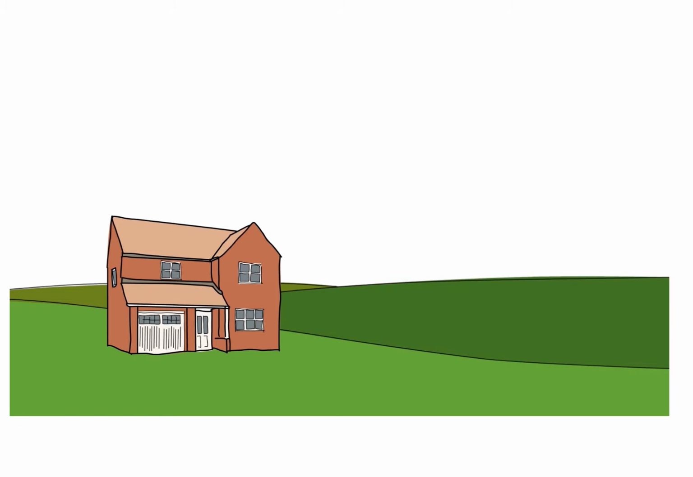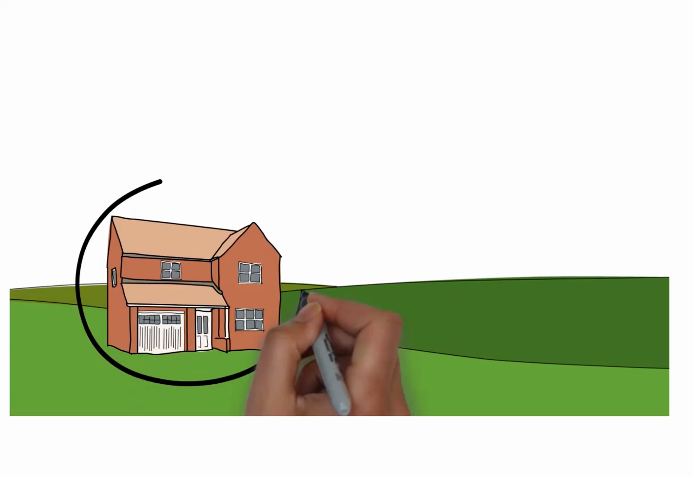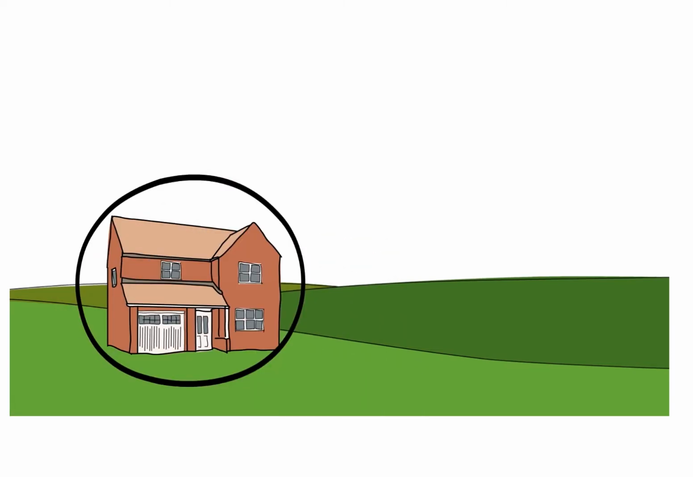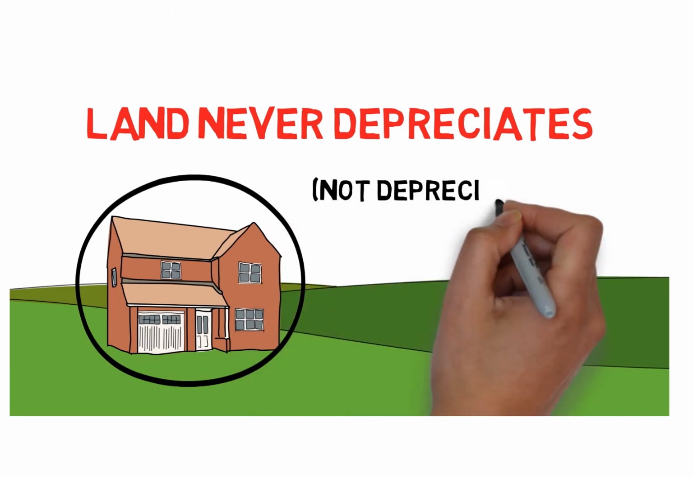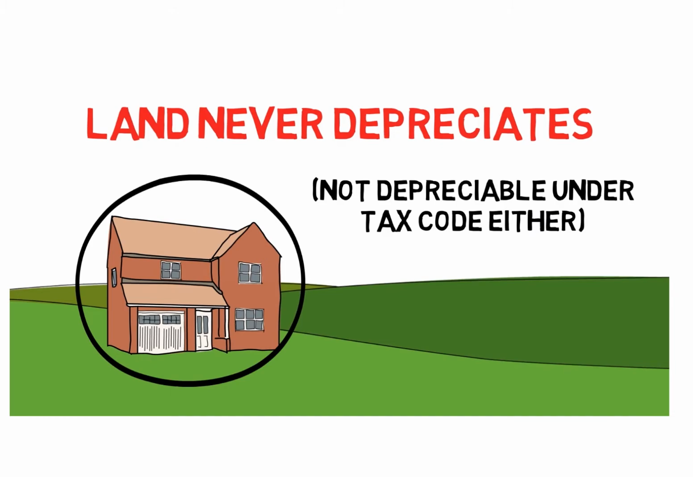In other words, all that depreciates due to passage of time will be improvements to the property. Again, houses, buildings, and structures. In other words, land never depreciates. Land does not depreciate simply due to passage of time. Land also is not depreciable under our tax code either.